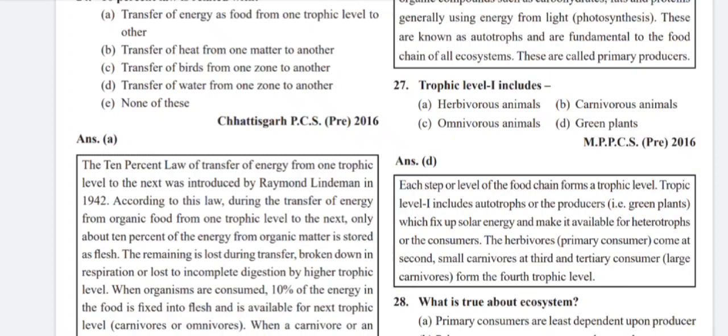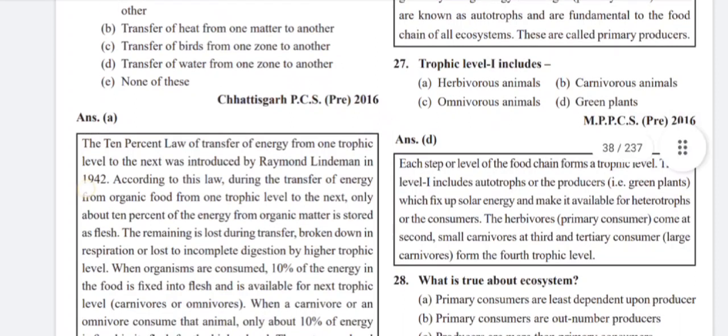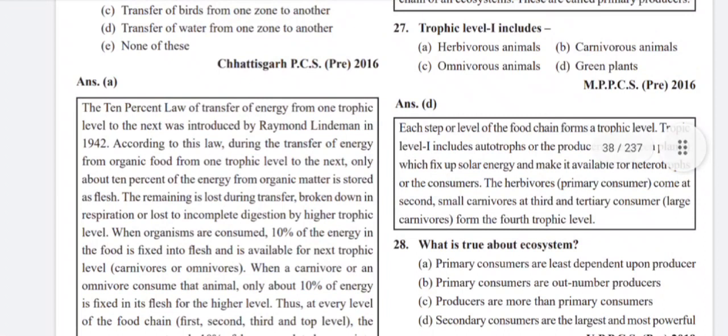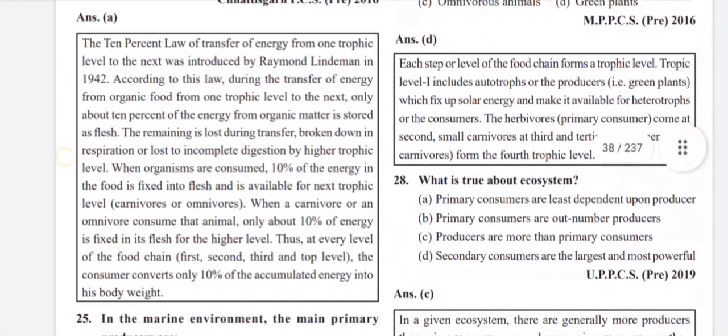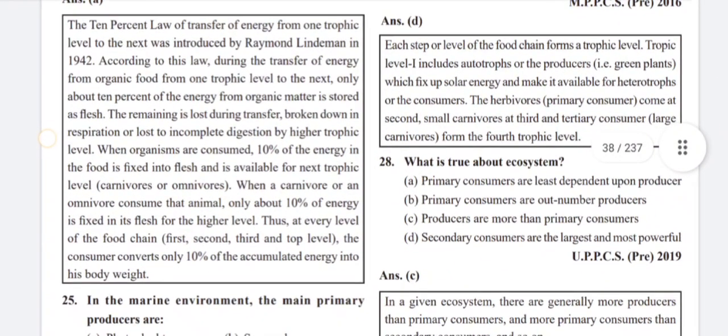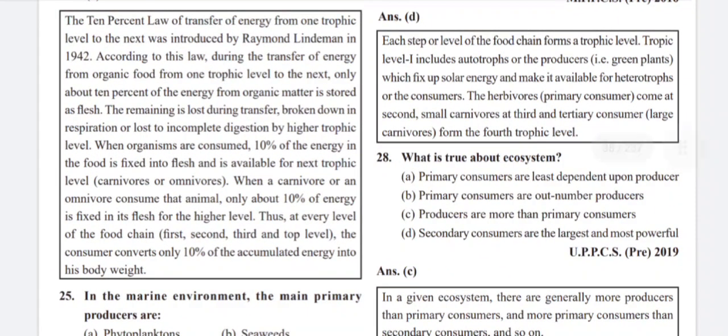When organisms are consumed, 10% of the energy in the food is fixed into flesh and is available for the next trophic level, carnivorous or omnivorous. When a carnivore or an omnivore consumes that animal, only about 10% of energy is fixed in its flesh for the higher level. Thus, at every level of the food chain, first, second, third, and top level, the consumer converts only 10% of the accumulated energy into its body weight.